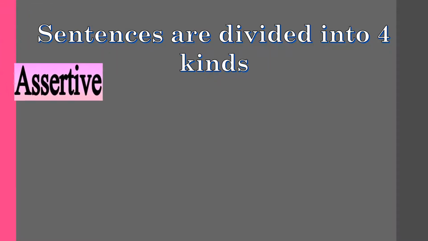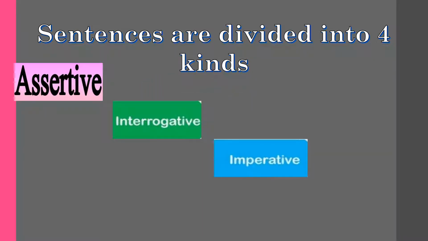First, assertive sentence. An assertive sentence expresses a statement to tell a fact, and it always ends with a full stop. Second is interrogative sentence. An interrogative sentence or question asks about something or someone, and it always ends with an interrogation or question mark. Third, imperative sentence. An imperative sentence expresses an order or a request, and it always ends with a full stop. And last is exclamatory sentence. An exclamatory sentence expresses a strong feeling, and it always ends with an exclamation mark.